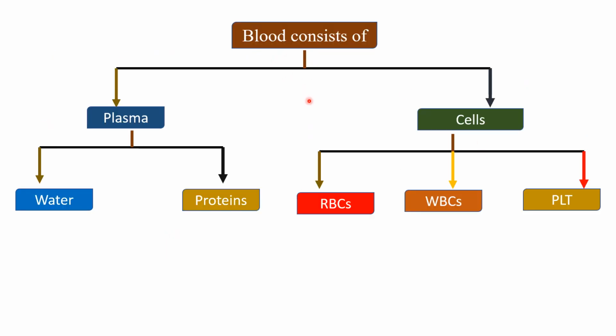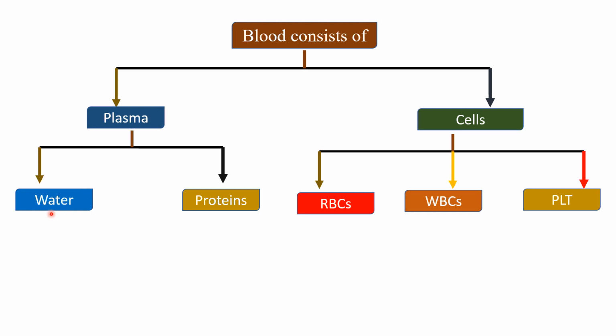Now, why am I discussing blood? Because the drug has to travel in blood, we have to know the important characteristics of blood. Everyone's blood consists of plasma and cells. Plasma is mostly 90% water and proteins, and these proteins are important. Plasma is 55% and the cells are 45%.